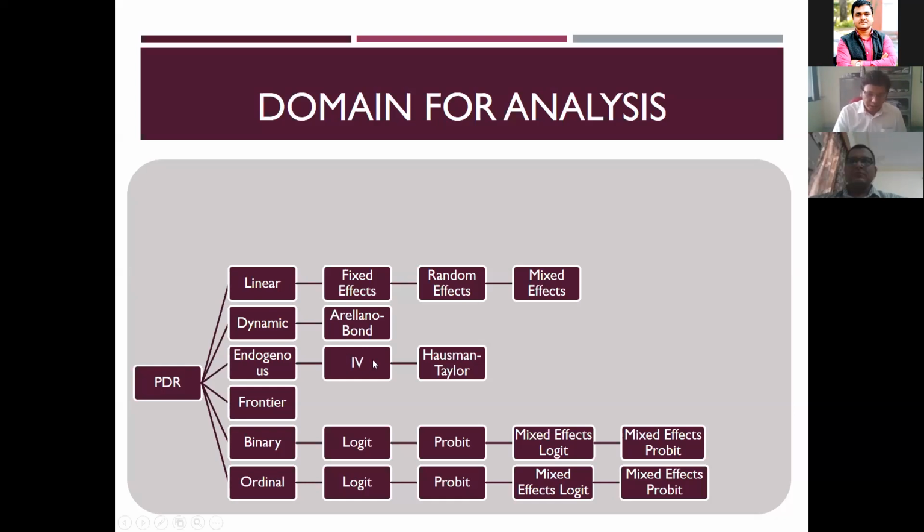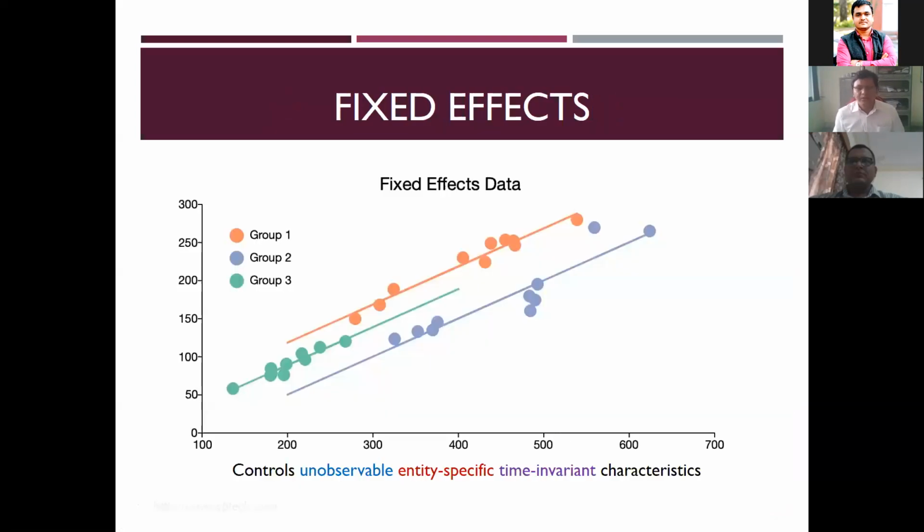In that case, we'll use IV. Then there are binary and ordinal models, logit and probit, which are familiar for cross-section data. For logit and probit also, it's possible to do with panel data. We'll also see what mixed effect models are. Just to give a picture, the fixed effect helps to control the unobservable, entity-specific, time-invariant effects. All these three characters are very important. First is unobservable, like we were looking at in the case of managerial ability of farmers.